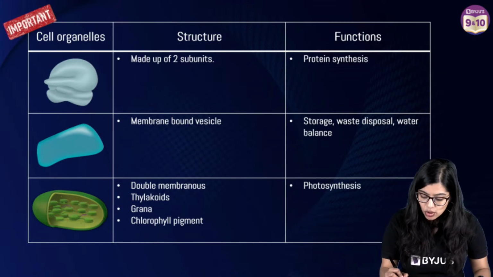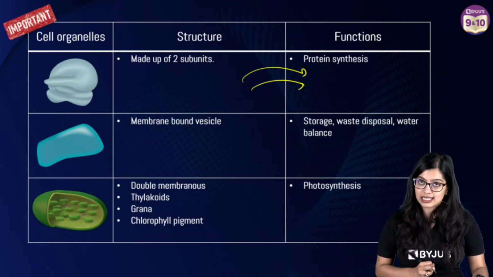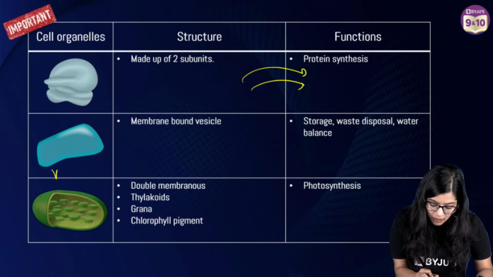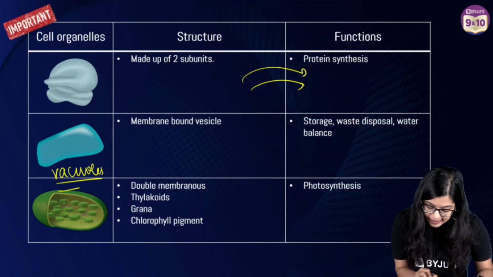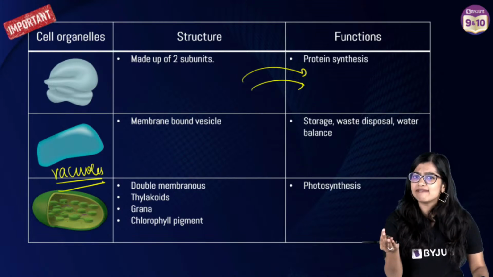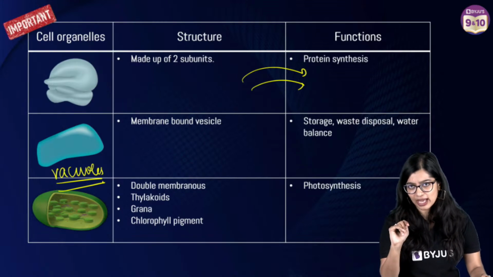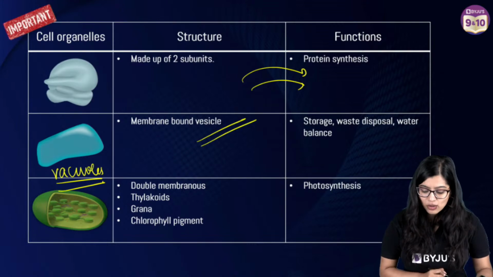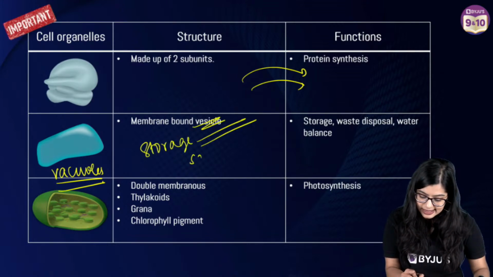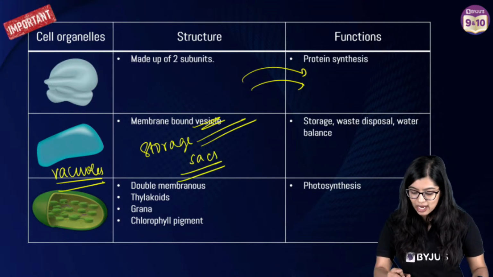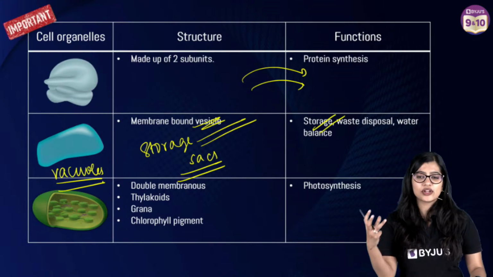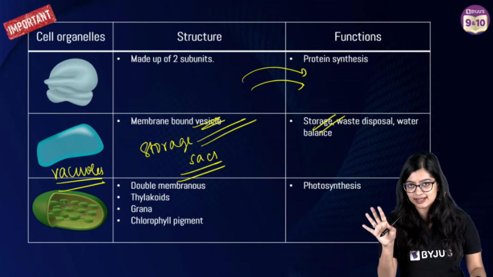Then we have ribosomes, which we have already discussed, which help in protein synthesis. Then we have vacuoles, which are present mainly in plant cells. Some animal cells have vacuoles, and in some cases they are absent altogether. They are membrane-bound storage sacs, and they help in the storage of substances and water. A lot of substances get stored inside them. It's as simple as that.